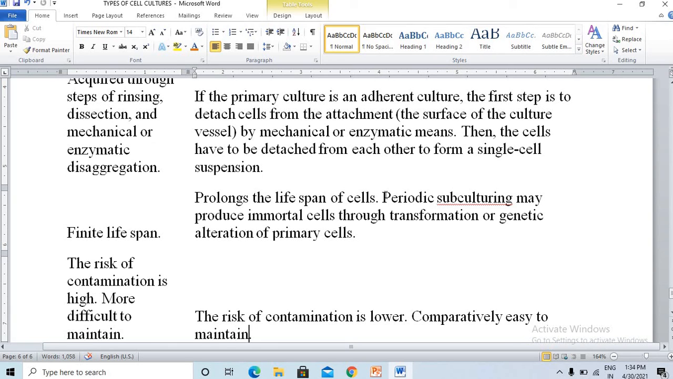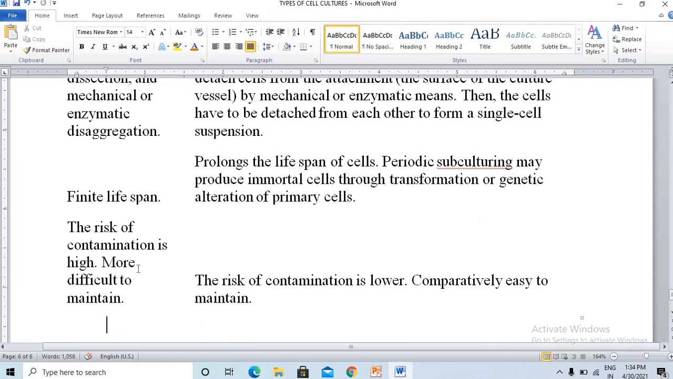Also, this periodic subculturing can produce immortal cells through transformation or genetic alteration of primary cells. In primary culture, the risk of contamination is high and it is more difficult to maintain, because it is directly taken from human or animal tissues. But in secondary culture, due to the conditions or stress the cells have undergone, they are maintained in better condition. The risk of contamination is lower, and it is comparatively easy to maintain compared to primary culture.